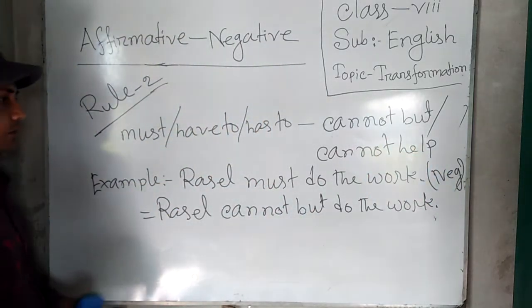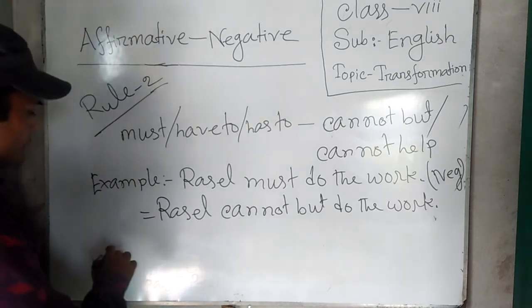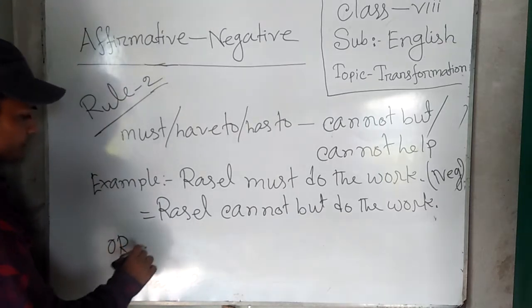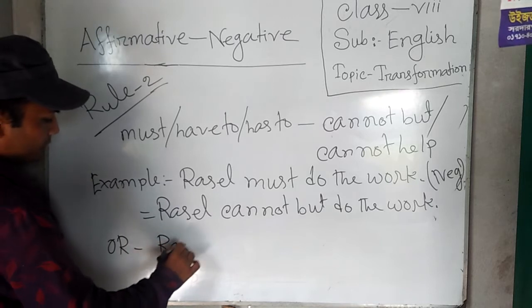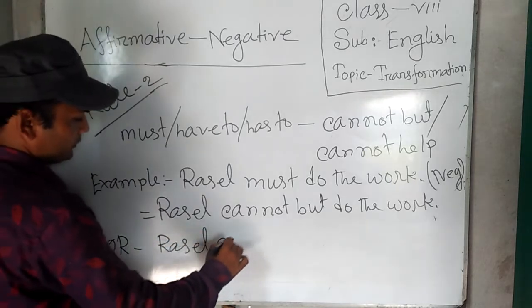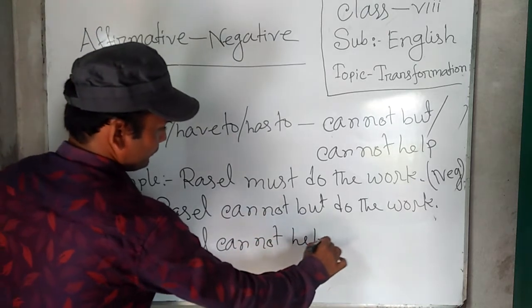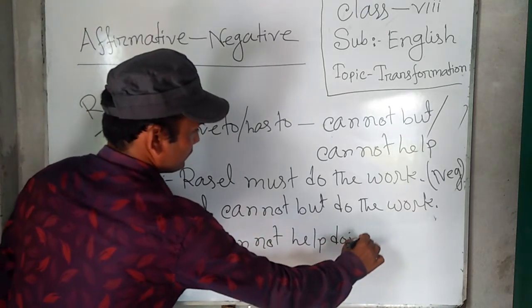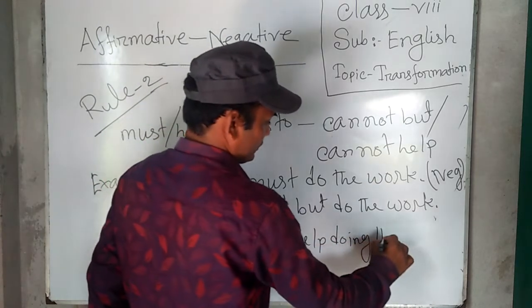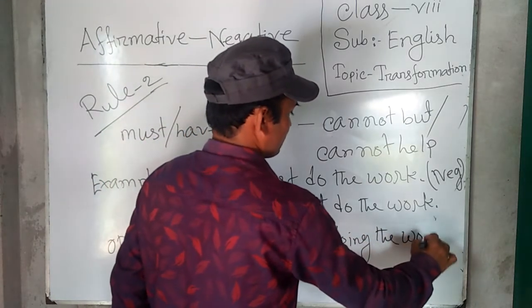We can answer in another way of this sentence. Russell cannot help doing the work.